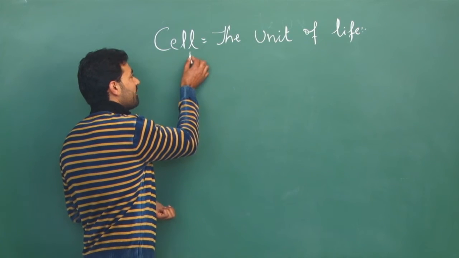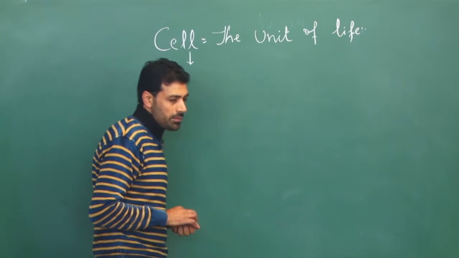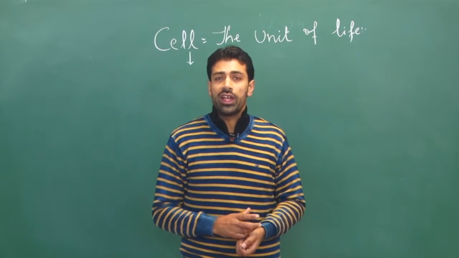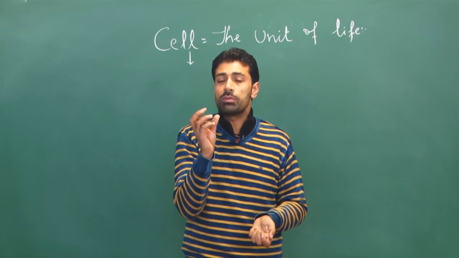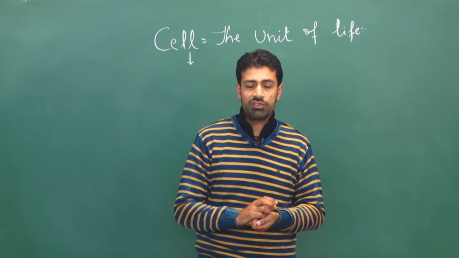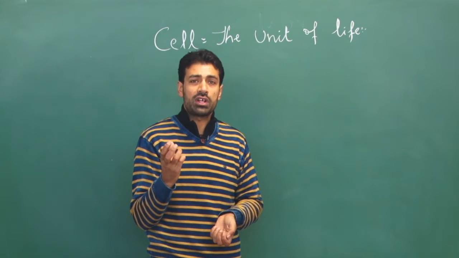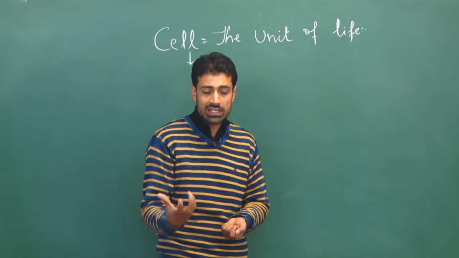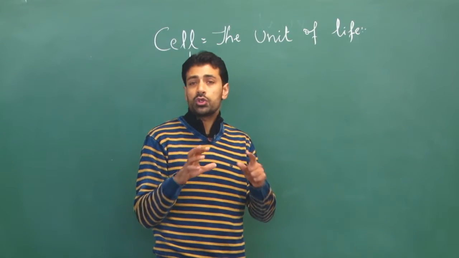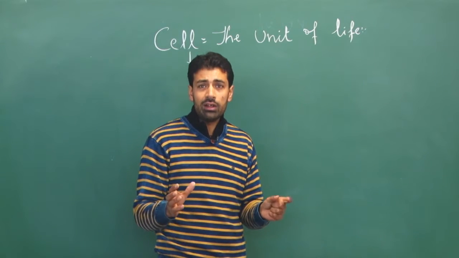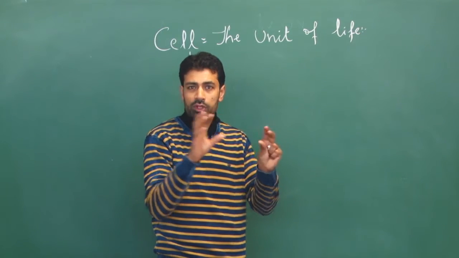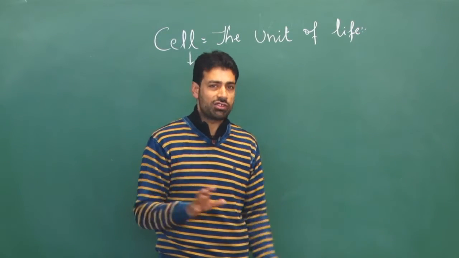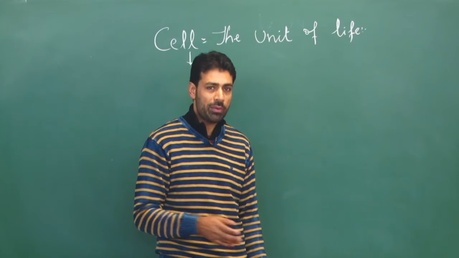What does cell first mean? As we all know, every complex structure is made up of smaller blocks, which are called building blocks or structural units. For example, to make a building or a wall, we need bricks. We put the bricks together and make a structure in the form of a building or a wall.